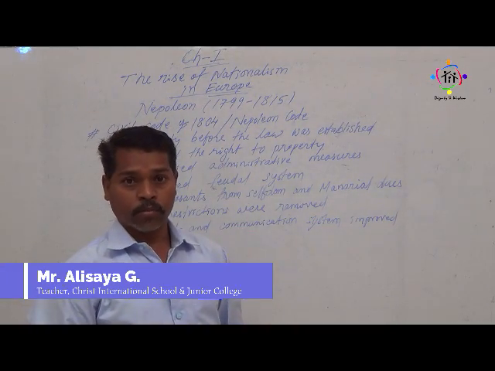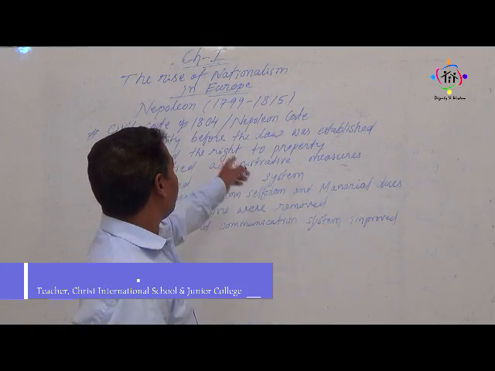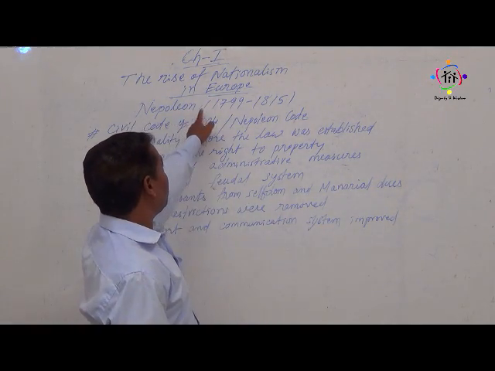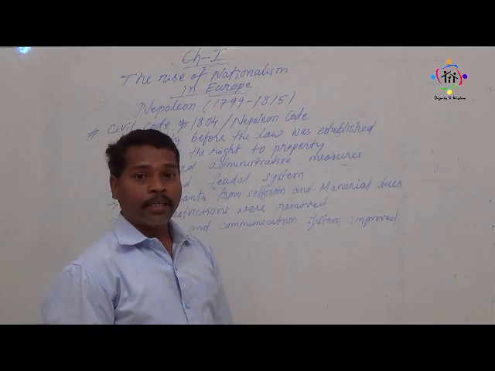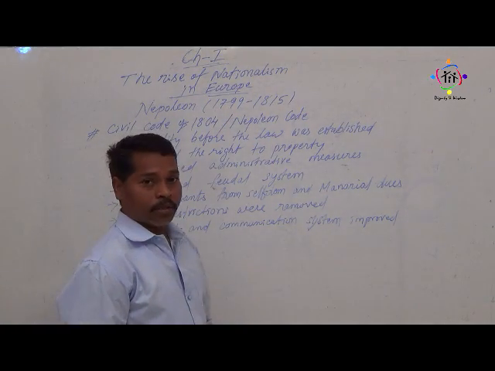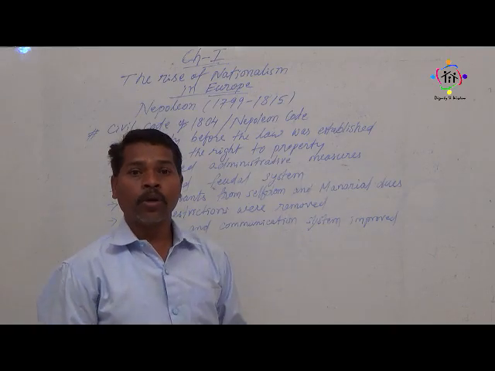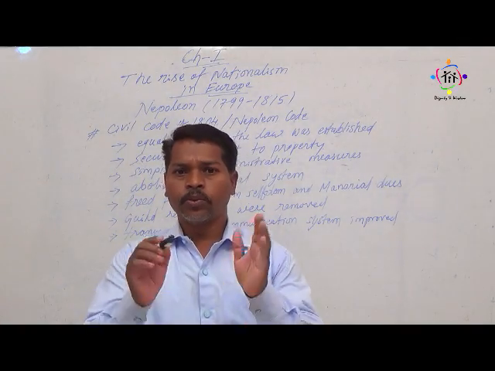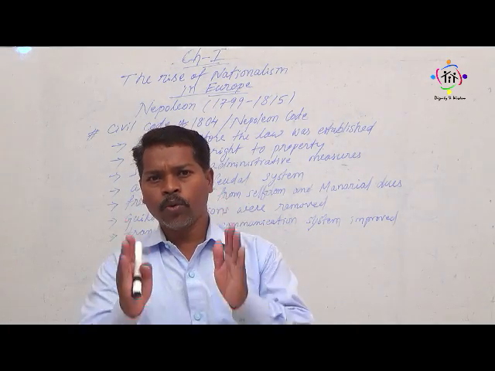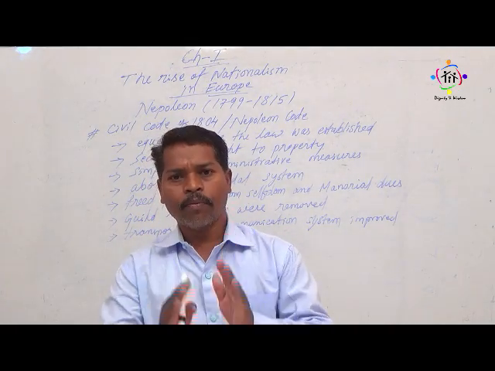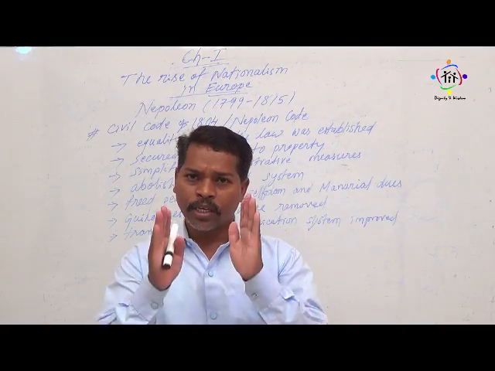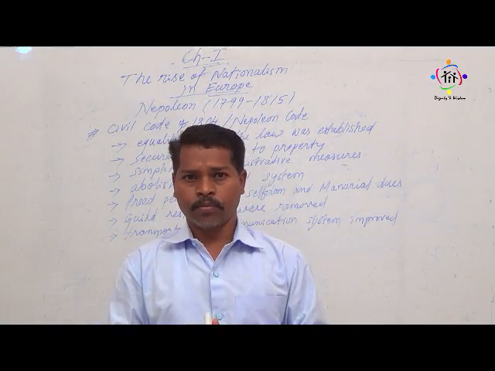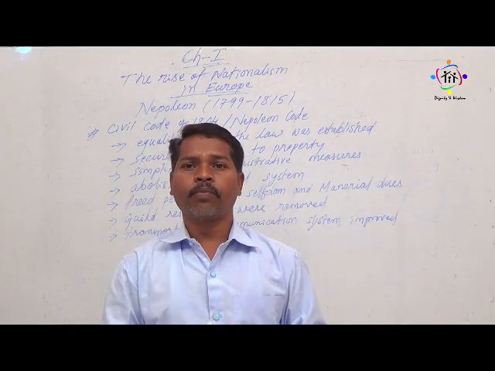Who was Napoleon? Napoleon was one of the rulers, and he ruled from 1799 to 1815. And dear students, when we look at the period of French history, we can see that Napoleon gained absolute power by becoming its first consul.